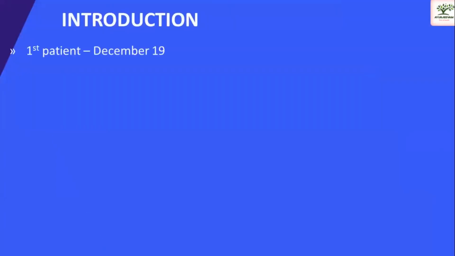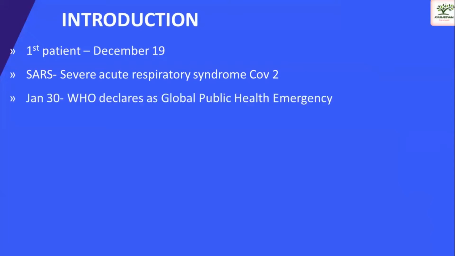So let's get started. As you all know, the first patient of COVID-19 was found in December 19, and previously it was named as severe acute respiratory syndrome CoV-2 virus. Then on Jan 30, WHO declared it as a global public health emergency, and on February 11, WHO officially named it COVID-19. Previously, it was SARS-CoV-2 virus.